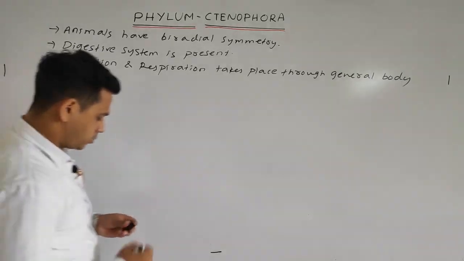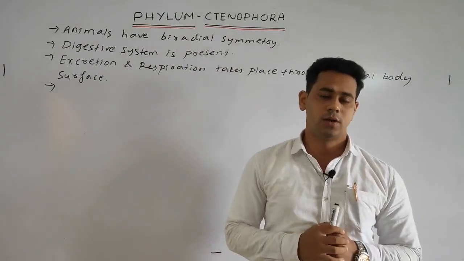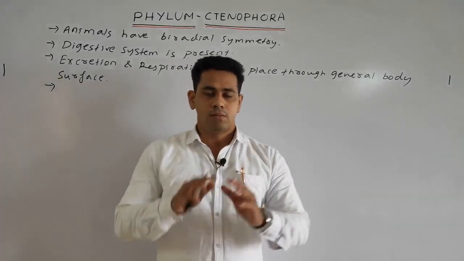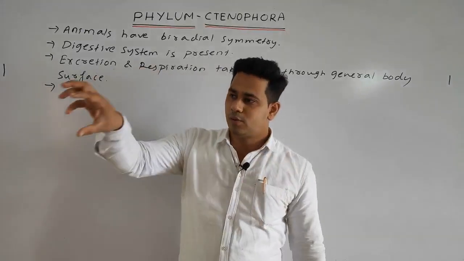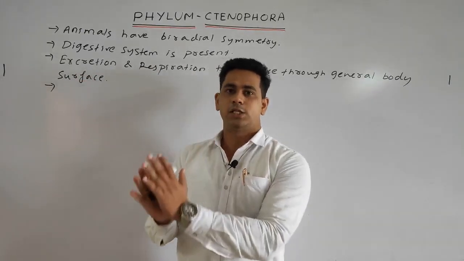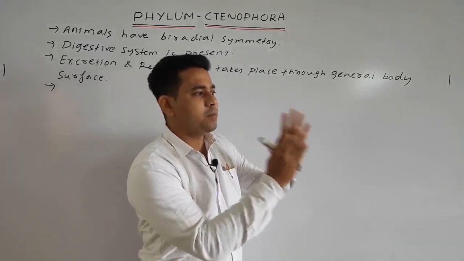Okay. Next point. These are, students, generally hermaphrodite. Hermaphrodite means what? We know one is male, the other is female. Male means it consists of the male reproductive system, and female means it consists of the female reproductive system.